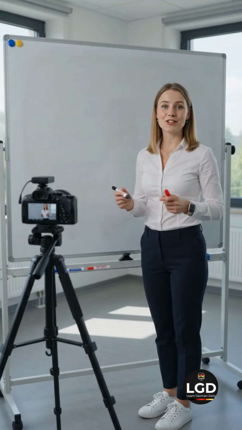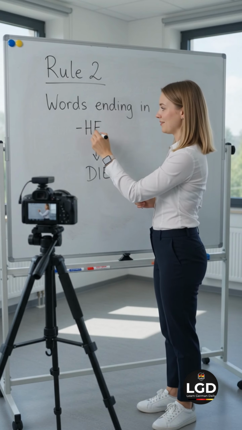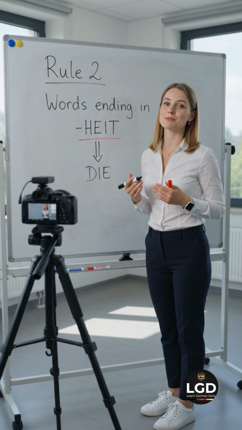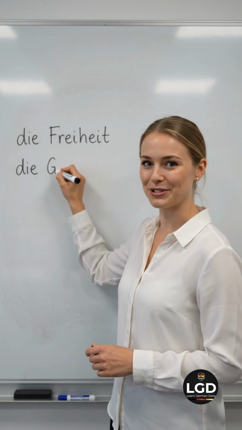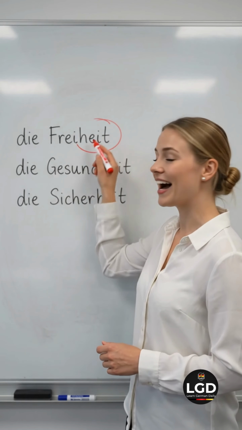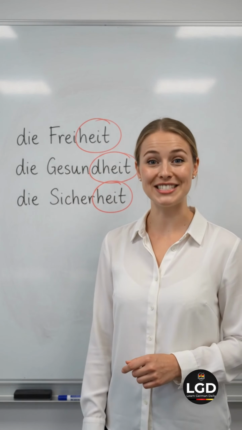Great! Here's another useful rule. German nouns ending in HEIT are almost always feminine. That means they use the article die. Once you recognize the ending, guessing becomes much easier. Look at these examples. Freiheit means freedom. Gesundheit means health. Sicherheit means safety. All 3 words end with HEIT, so they all use die.